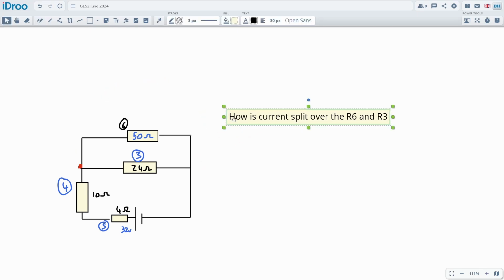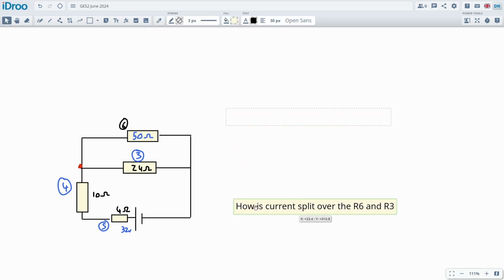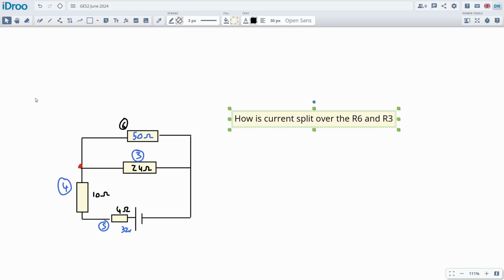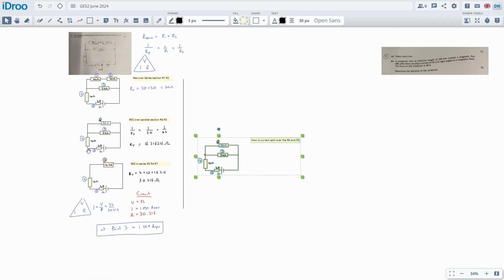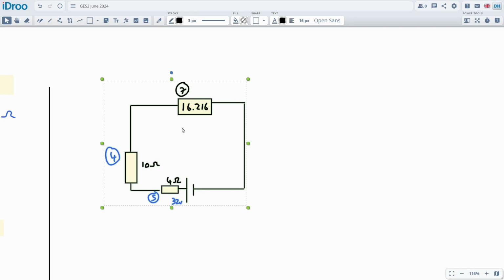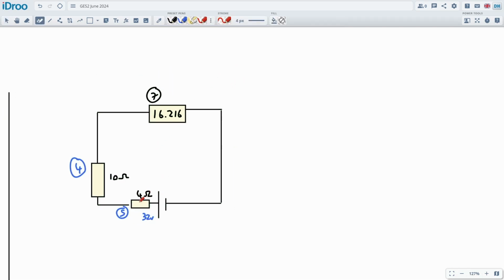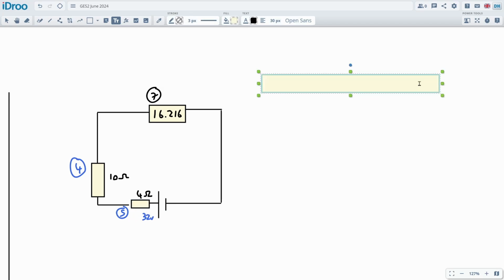And I could do that with, yeah, let's do that with a different diagram, because it's going to be a little bit clearer. I kind of jumped the gun on that. I think it's a little bit of an easy question. So I can reuse my old diagram, and by all means you can use the same diagram. You don't need to redraw another one. So I want to know the voltage drop across these sections, right? We've got 32 volts going in, but each of the components is using up, consuming a certain voltage.